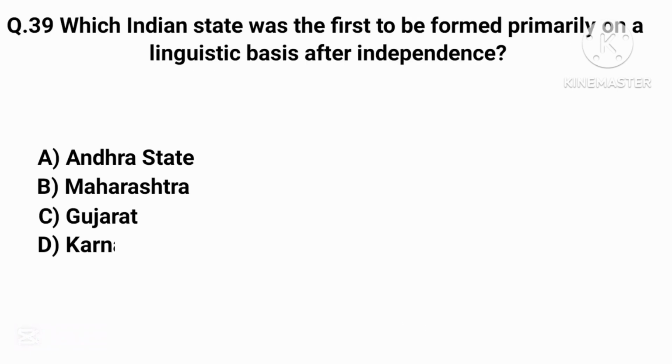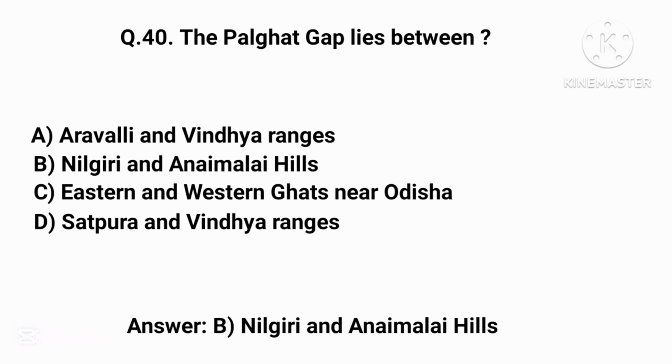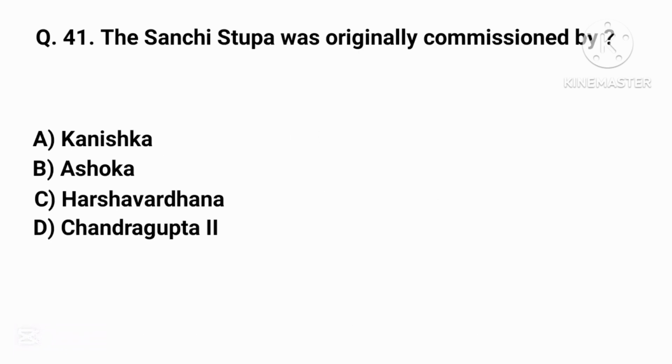Which Indian state was the first to be formed primarily on a linguistic basis after independence? Correct answer is option A, Andhra State. The Palghat Gap lies between? Correct answer is option B, Nilgiri and Anamalai Hills. The Sanchi Stupa was originally commissioned by? Correct answer is option B, Ashoka.